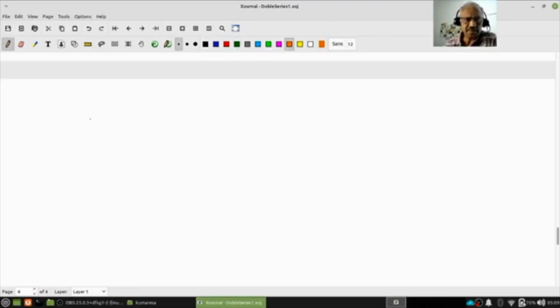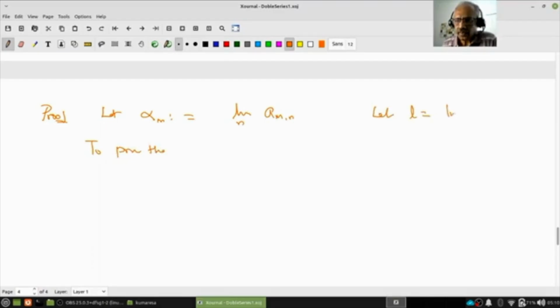The proof is easy. So what is it that I have to prove? Let alpha_m equal the limit over n of a_mn, and let L equal the double limit.